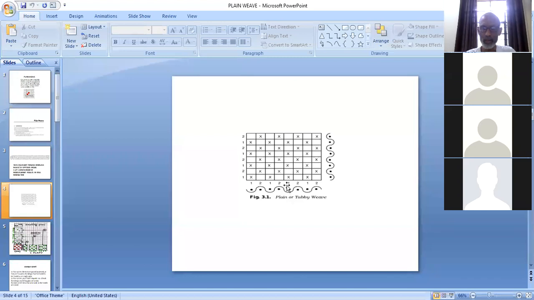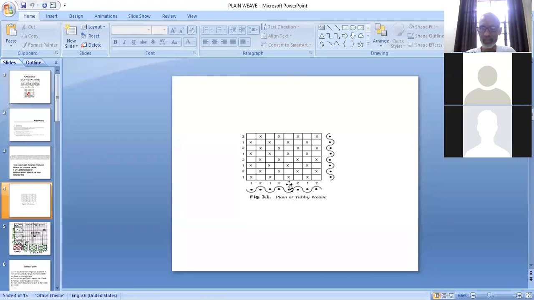Similarly here, the upper part we are assuming as the face of the fabric, and the lower part we are assuming as the back of the fabric. And here we are indicating the passage or the configuration of the first peak. So the first peak is down because cross means warp up, so weft is down.